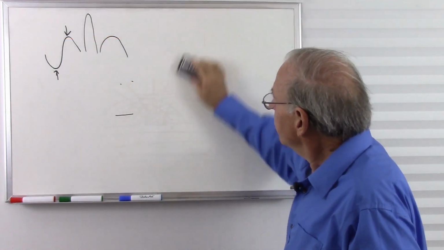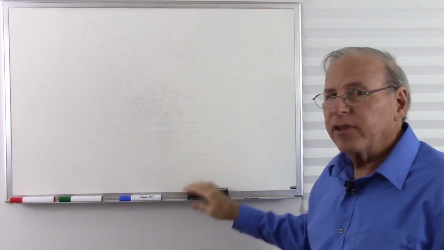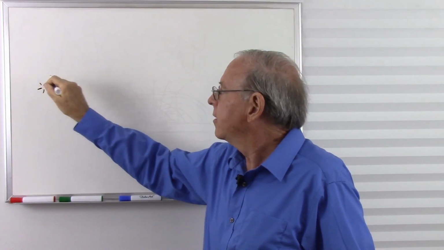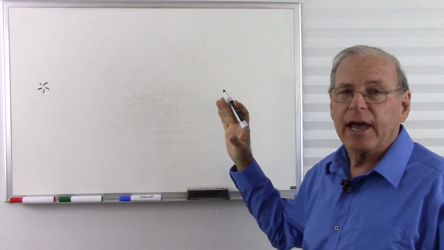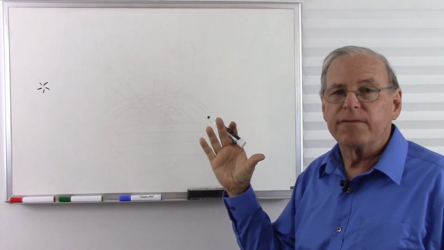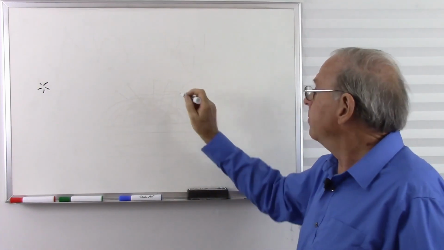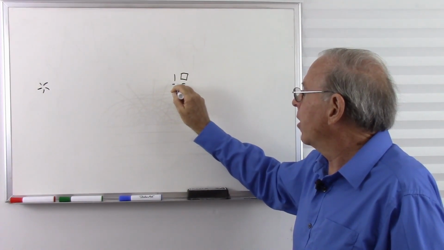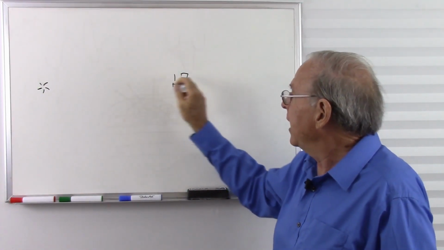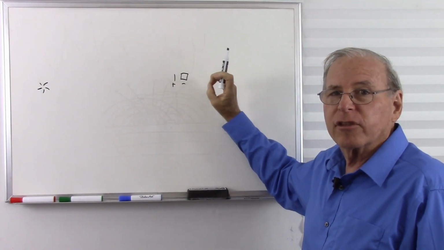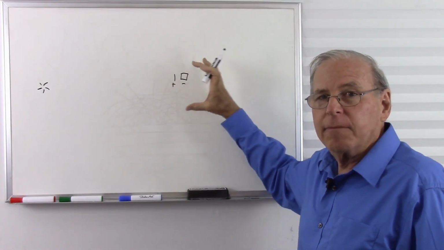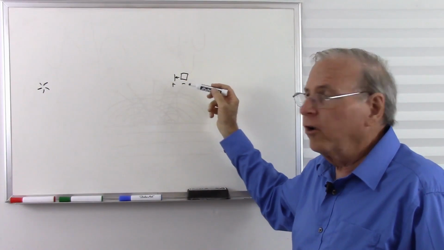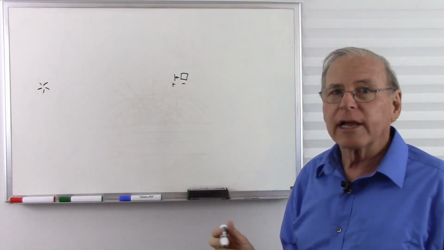But let's look at light from another point of view. Let's say you're an astronomer and you're measuring light coming from a distant star. And we have some way of detecting that light. One way that used to be done was we would use a photodetector that used a metal called selenium. So we'd have a selenium plate and a little rod. The plate would be negatively charged, the rod would be positively charged. And when light hits that plate, it energizes electrons in the selenium. They kick off and become free to move, and because of this positive charge, they will move to that post, and so we get an electrical current. The more light coming from the star, the more electrical current.